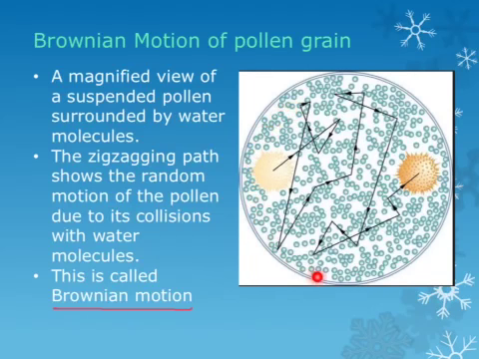Here is a magnified view of a suspended pollen grain surrounded by these tiny energetic water molecules. The pollen grain was originally here, and it got pushed around by these water molecules along this zigzagging path, and eventually it ended here. And this type of motion, zigzagging motion, is called Brownian motion, discovered by the scientist Mr. Brown.